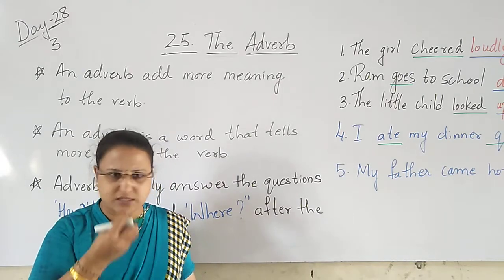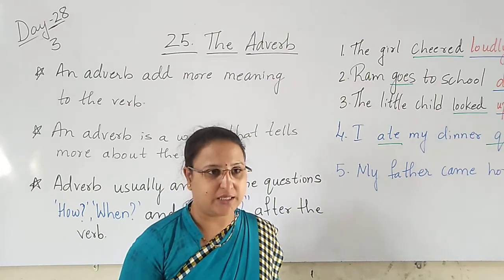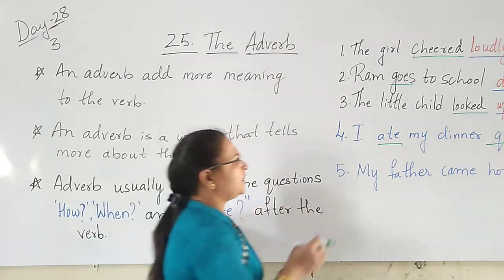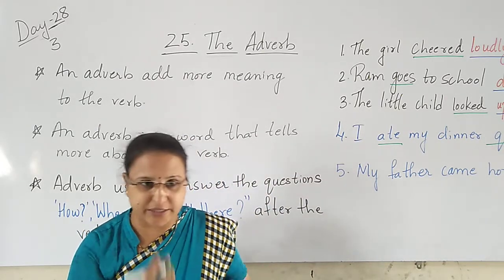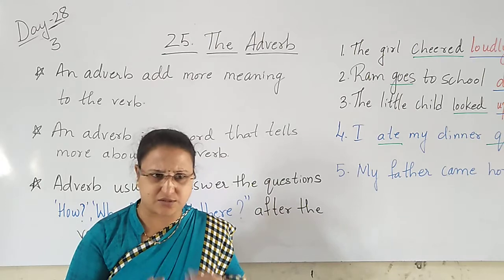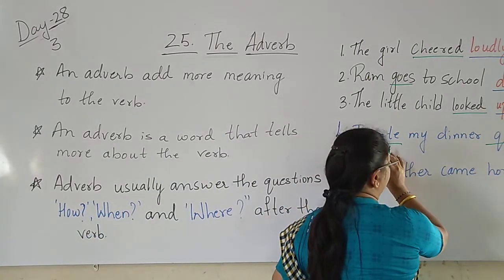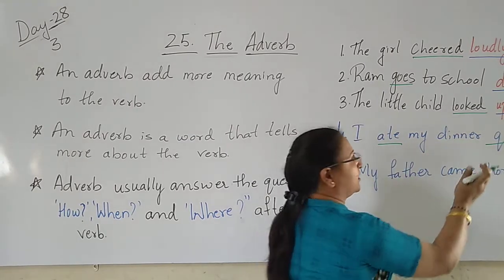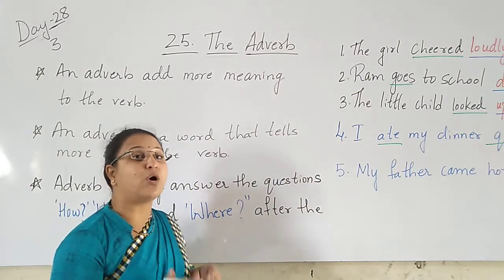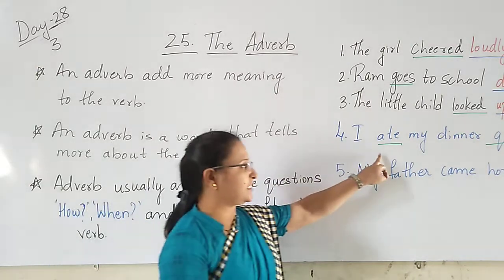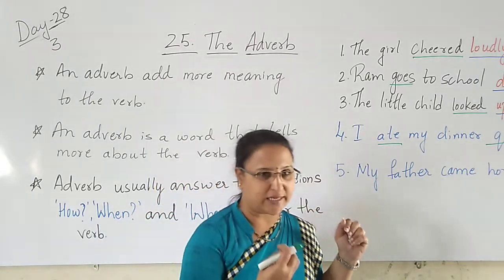Quickly means jaldi jaldi, fast fast. I ate my dinner quickly. So here, ate. How did you eat your dinner? You ate your dinner quickly, fast fast. So that ate is the verb. It is describing more by saying quickly. It is giving more meaning for the verb ate. I ate my dinner. How did you eat your dinner? I ate my dinner quickly.